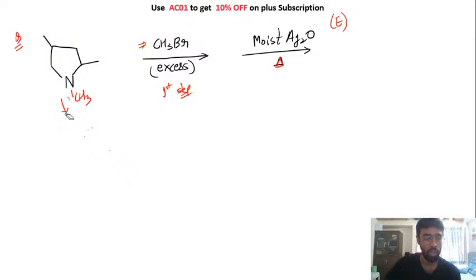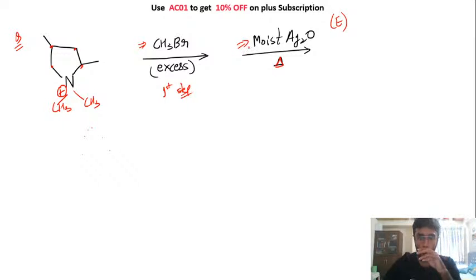Okay, something is going wrong, so let's draw here. We have 4 carbons here, right? So here you will have 1 CH3 and 1 more CH3 creating a positive charge on this nitrogen. Once we have created this thing, now we are adding moist Ag2O.